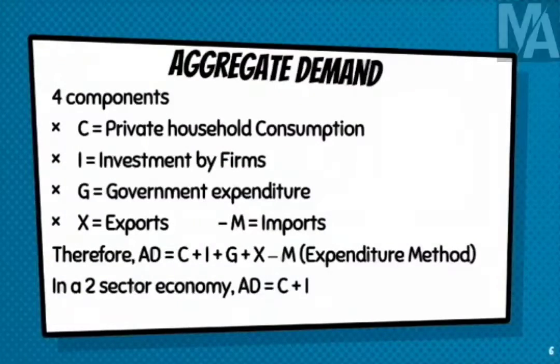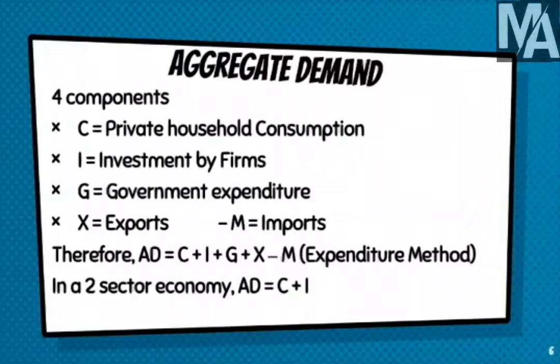Aggregate demand has four components. First one is C, that is private household consumption. The next one is I, that is investment by firms. The next one is G, that is government expenditure. And the final component is X minus M, that is exports minus imports. We have already studied this in national income under the expenditure method, and therefore AD is equal to C plus I plus G plus X minus M.